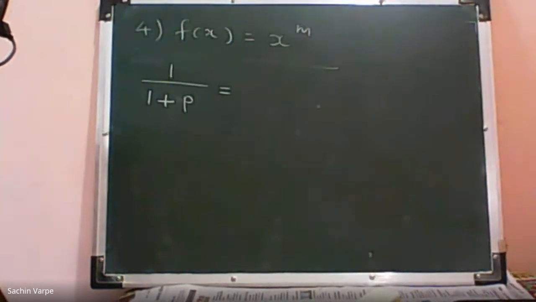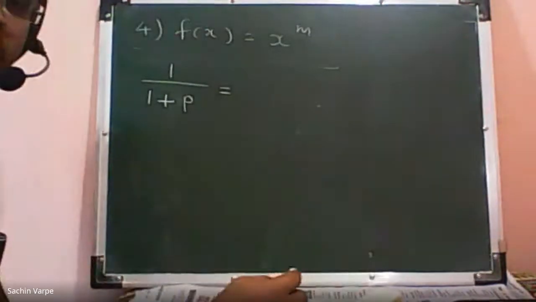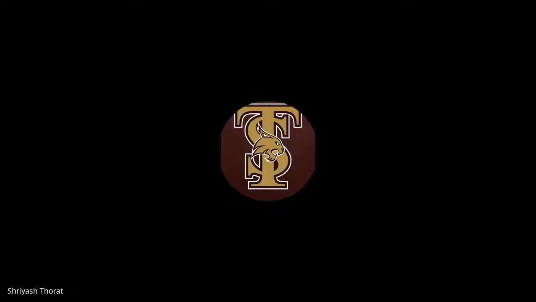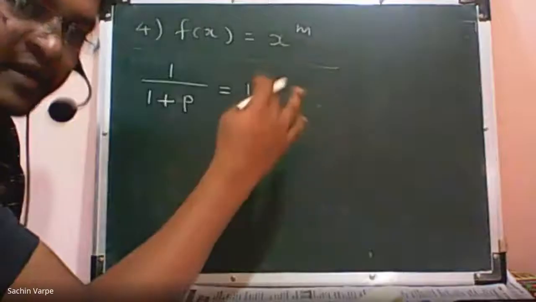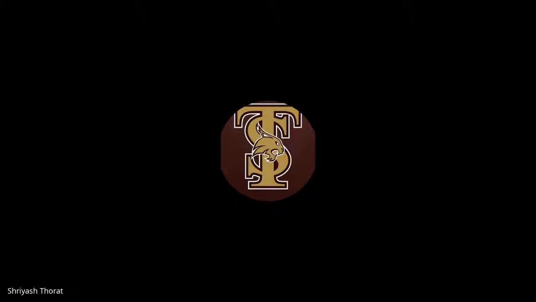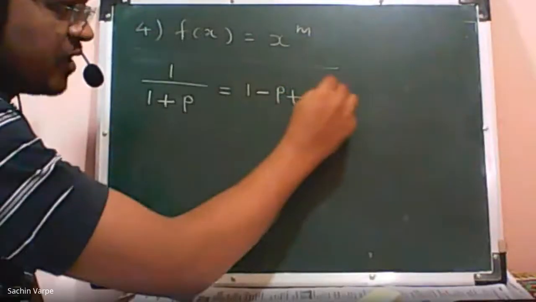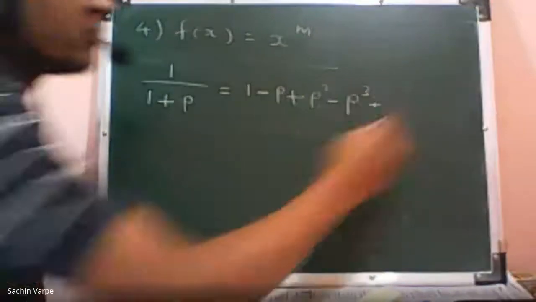What is the expansion of 1 upon 1 plus x by Taylor's and Maclaurin series expansion? It is 1 minus p plus p square minus p cube, alternate plus minus signs, and so on.